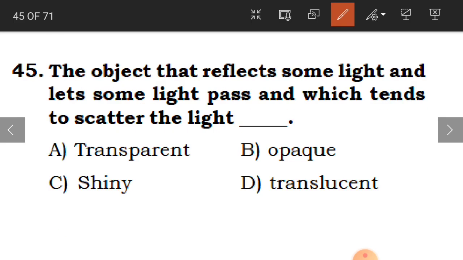And the last question for today. The object that reflects some light and lets some light pass, and which tends to scatter the light. Okay, it lets only partial light pass, not complete light, and it scatters the light. It divides the light into many directions. Okay, so what is that? Is it transparent, opaque, shiny, or translucent? This is called a translucent object.